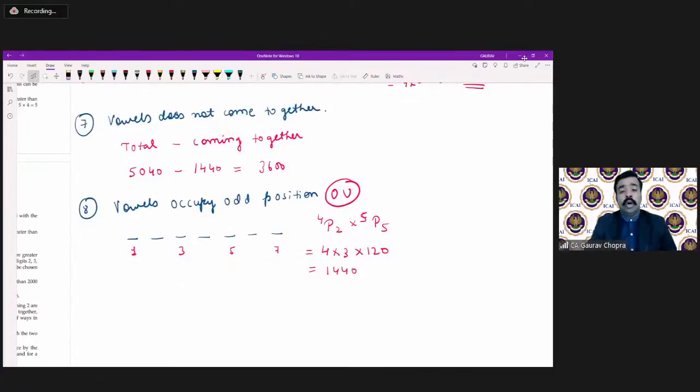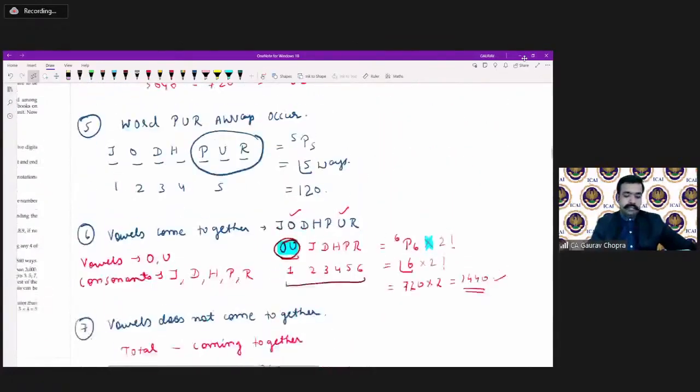There are 4 odd positions, and out of those 4 we fill 2 places with the vowels O and U, so it is 4P2, and the remaining 5 places can be arranged in factorial 5 ways. So these are parts number 6 and 7.